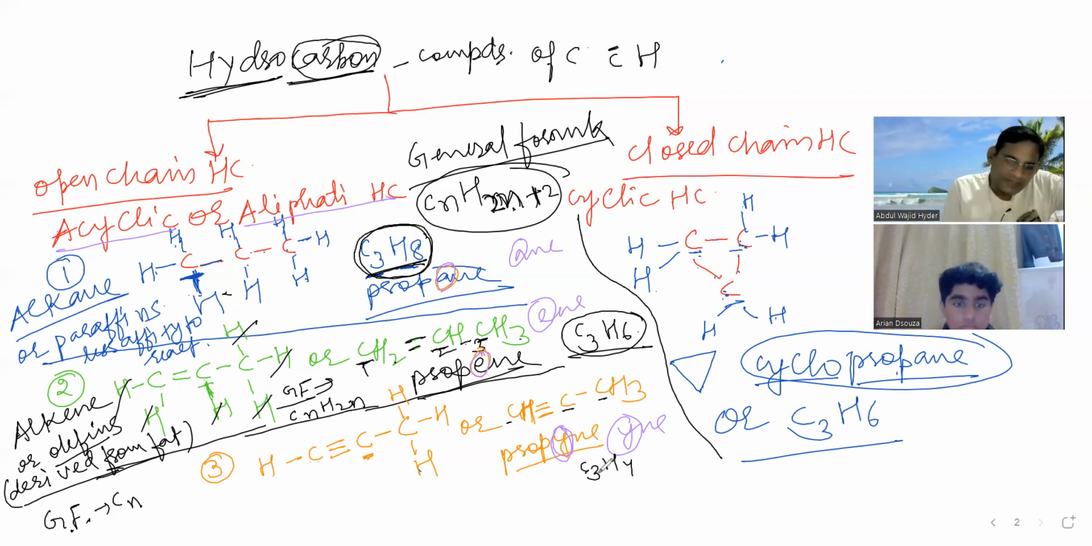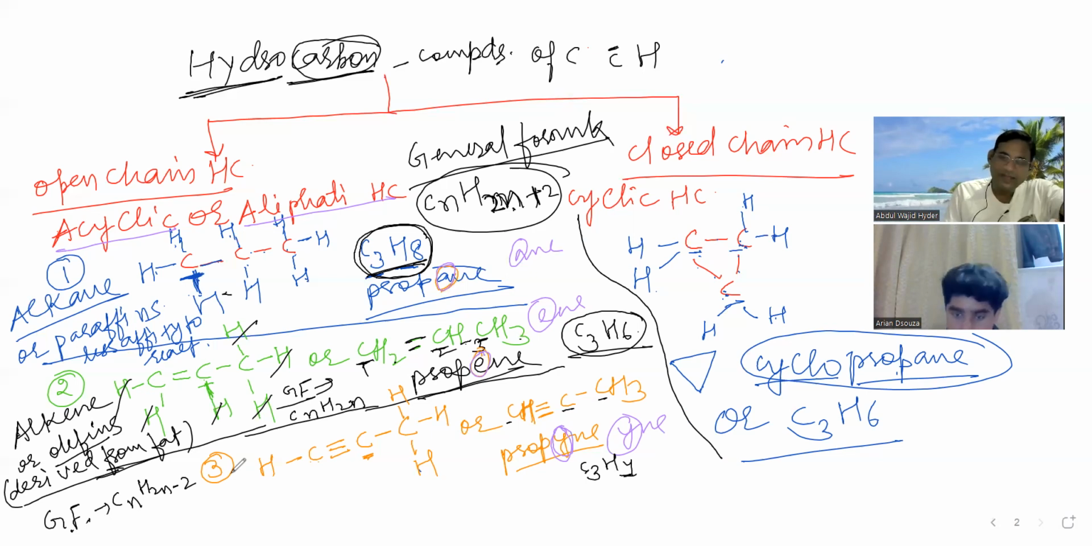CnH2n would become C3H6, but here it is 4. So what will you write? Minus 2. Okay, CnH2n minus 2. CnH2n minus 2, right? Okay.